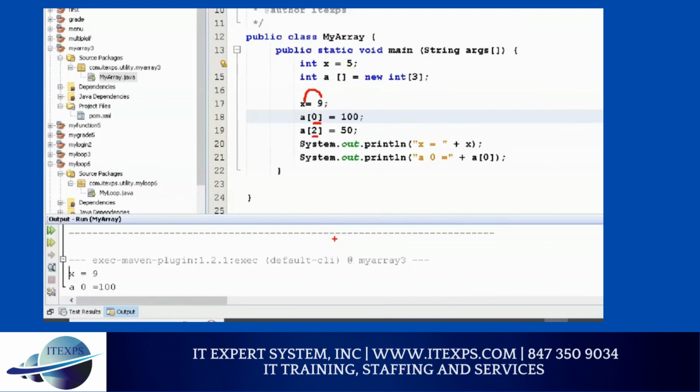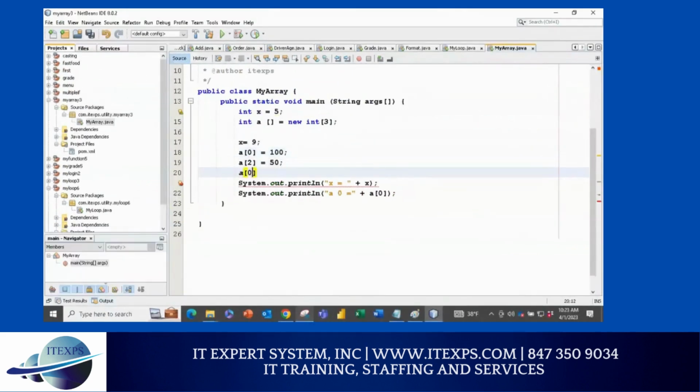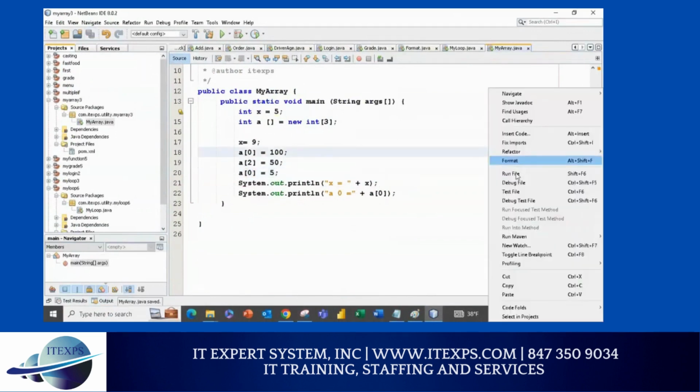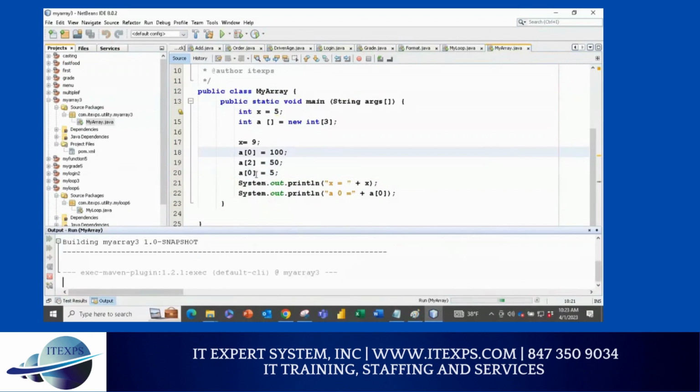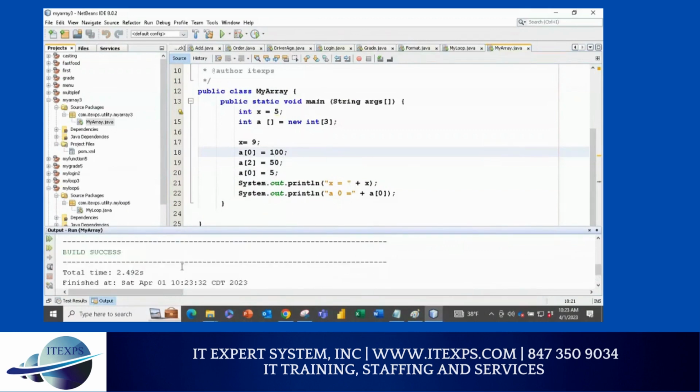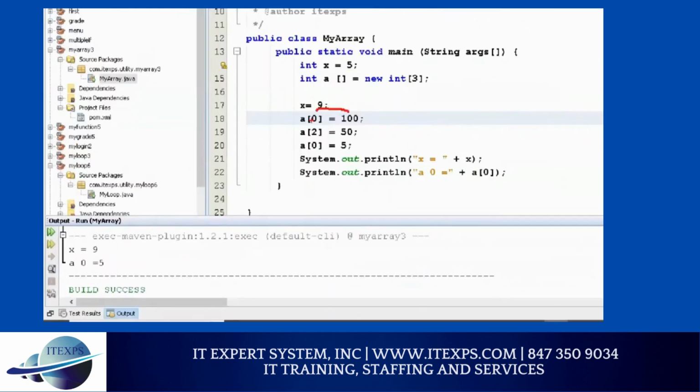Make sense or no? Now I'm still using 0, but let's say I'm doing A of 0. If I say A of 0, let's say 5. Now if I run the program, what should I get? 5. 9 and 5. Because now you overwrote that floor value, you overwrote your new tenant in that floor. So the old was 100 and now the new one is 5. The reason you have 5 is because initially you wrote 100 in 0, but after that you wrote 5. So whatever the latest value, the array is able to hold it. Questions, concerns, doubt?